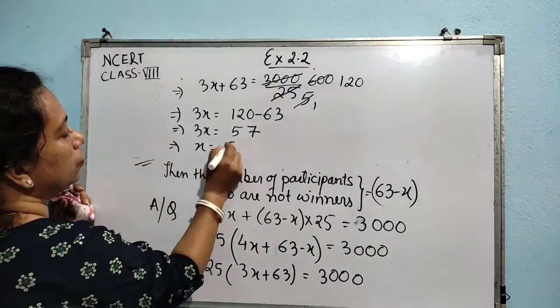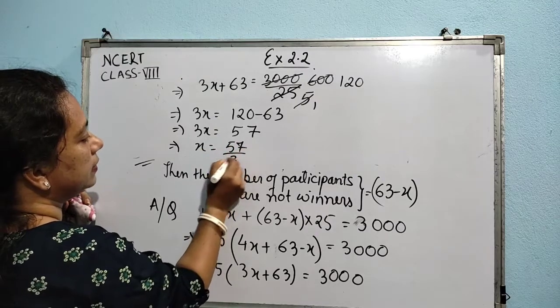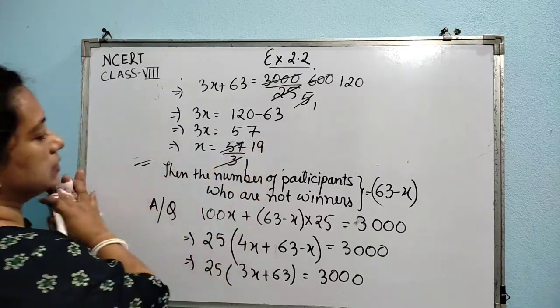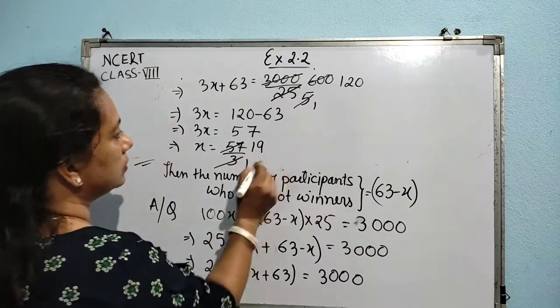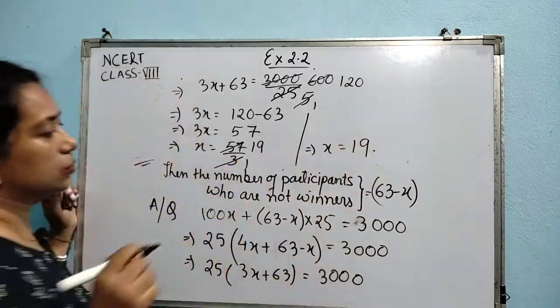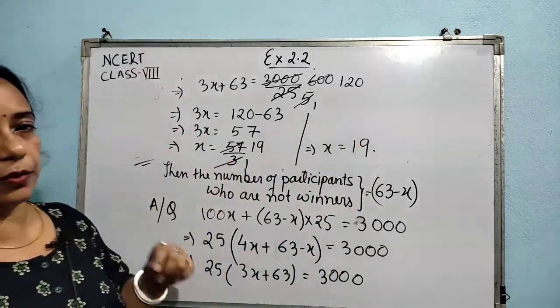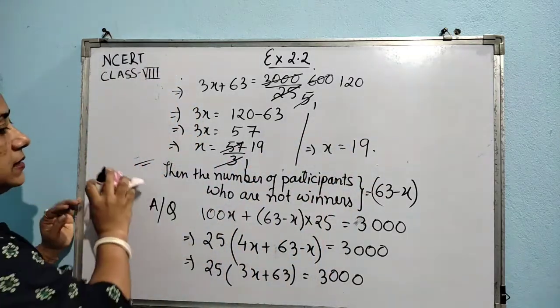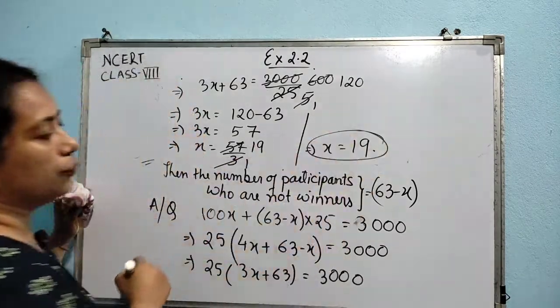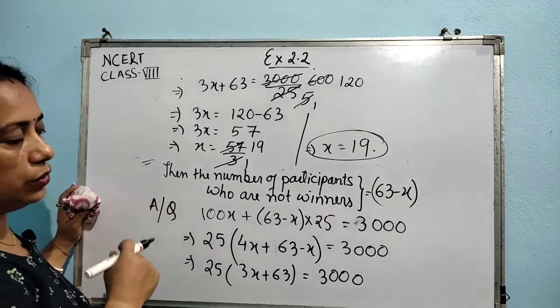This implies x equal to 57 by 3. Cancel it. 3 1s are 3, 3 9s are 27. I'm just writing the last line here. So x is equal to 19. So we got the value of x to be 19. It means that the number of winners is equal to 19.